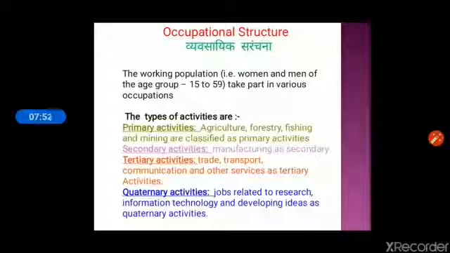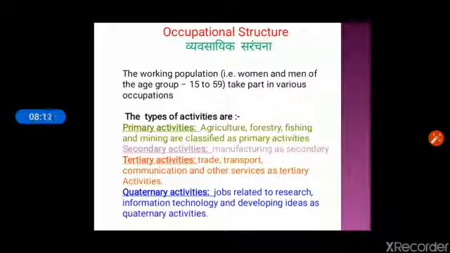The working population take part in various occupations. The types of activities are primary activities, agriculture, forestry, fishing, and mining are classified as primary activities. These activities are directly related with the natural environment.